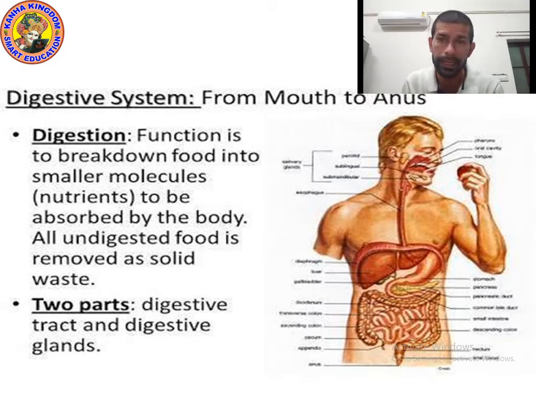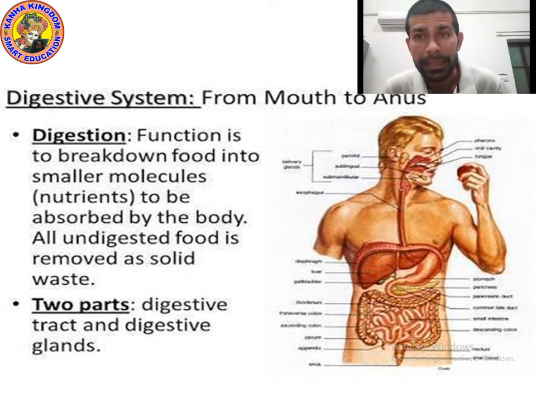And a group of organs is called a system. As I said, there are many systems in our human body, for example digestive system, respiratory system, circulatory system, skeletal system.